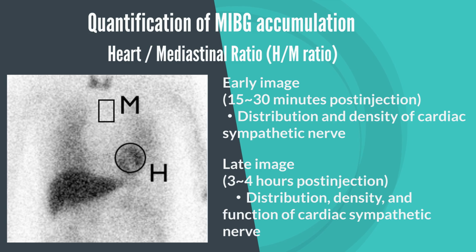The HM ratio is calculated from the early image 15 to 30 minutes after MIBG administration and the late image 3 to 4 hours after administration. Usually, the value of the late image is used. The early image reflects the distribution and density of cardiac sympathetic nerves. The late image reflects cardiac sympathetic nerve function in addition to the early image.